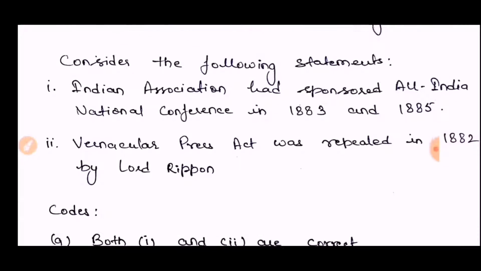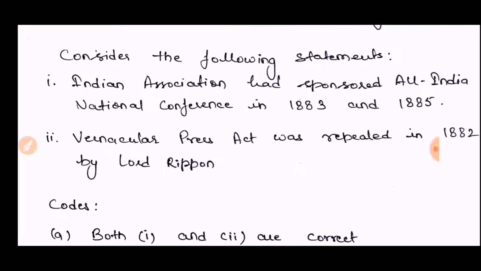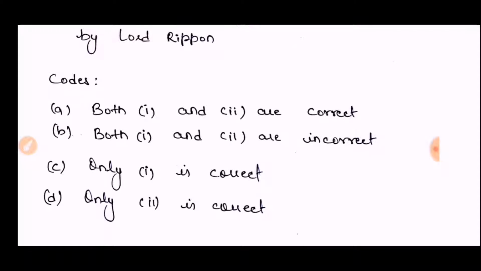Next question. Consider the following statements. Indian Association had sponsored the All India National Conference in 1883 and 1885. Second point is that the Vernacular Press Act was replaced in 1882 by Lord Ripon. The codes are like this. Both first and second are correct. Both first and second are incorrect. Only first is correct. Only second is correct.